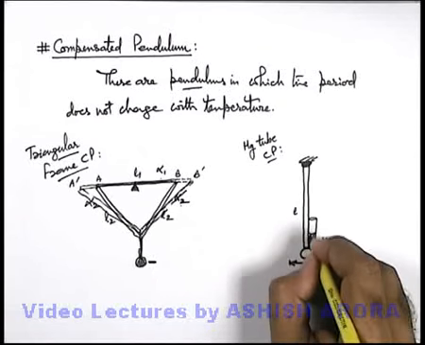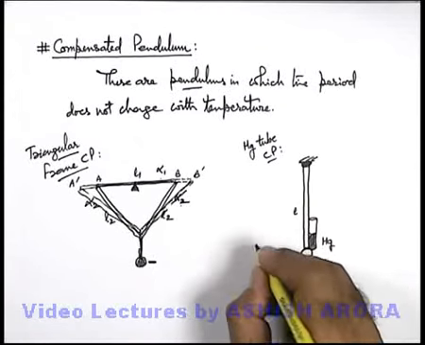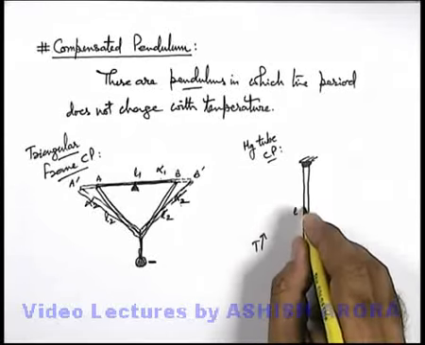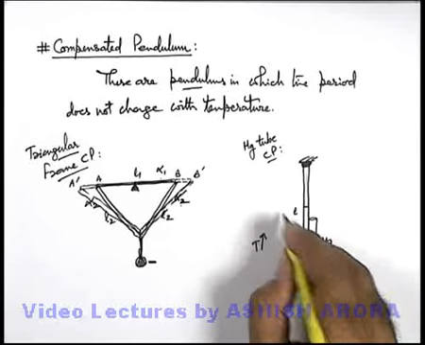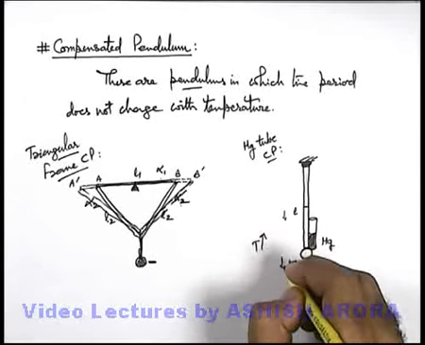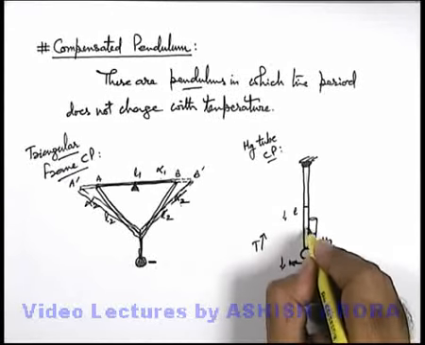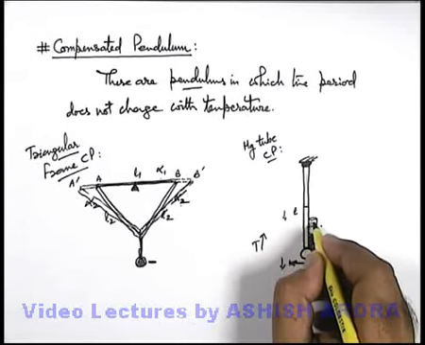The advantage of using this tube is that when temperature increases, the center of mass of the pendulum rod goes down and the bob also goes down, but due to the increase in temperature, the level of mercury goes up.